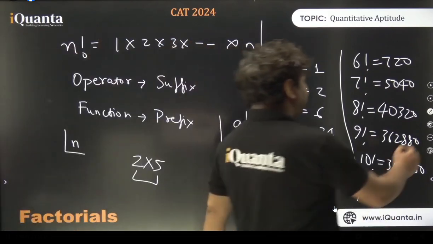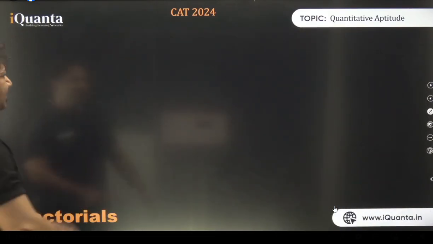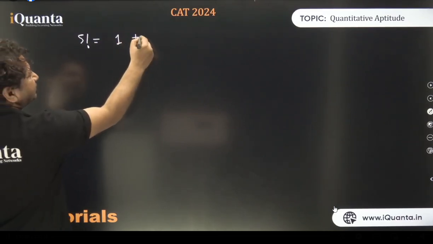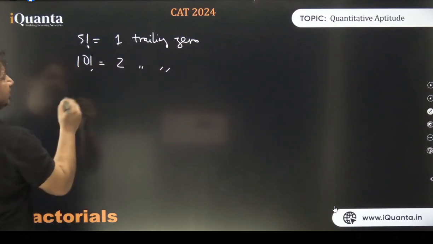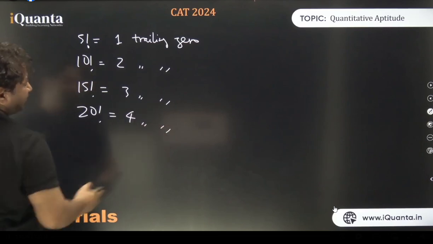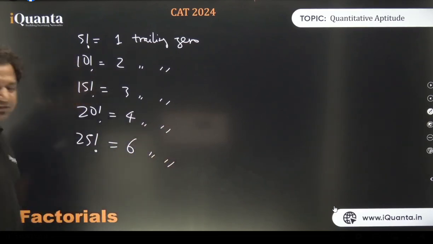2 and 5. Now if you try to go further: at factorial 5, we got the first trailing 0. At factorial 10, we got 2 trailing zeros. At 15, 3 trailing zeros. At 20, 4 trailing zeros. The problem is, there's no factorial in which we have 5 trailing zeros. It will automatically be 6. Why is it happening? Because 25 itself is 5 square. We have 6 zeros over here, because 25 in itself is 5 square.